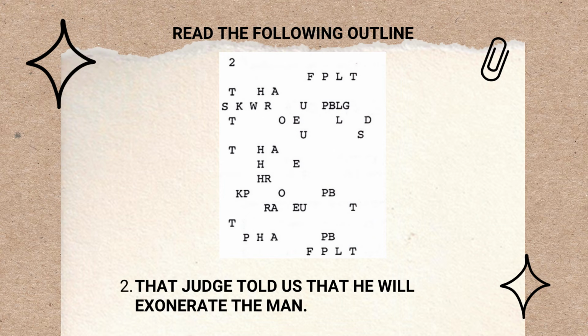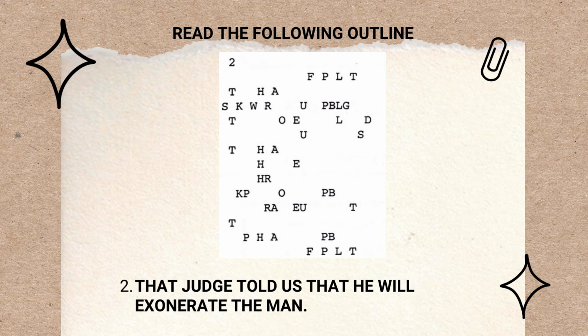That's two period. We have to include the number because it's there. Two and then period. That judge, that's initial that is a phrase, and then initial I rather it's a brief, and then initial J vowel U final J for judge. That judge told us that he will exonerate. So this one, exon, since that's a vowel, so exon.